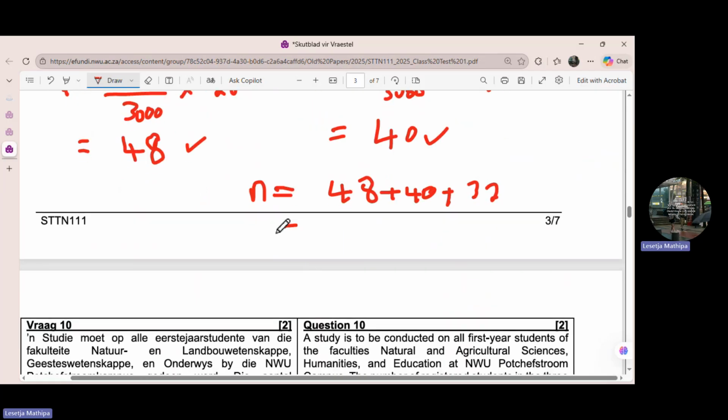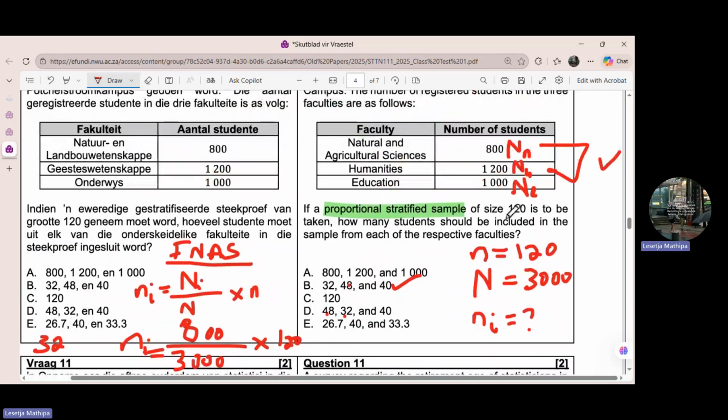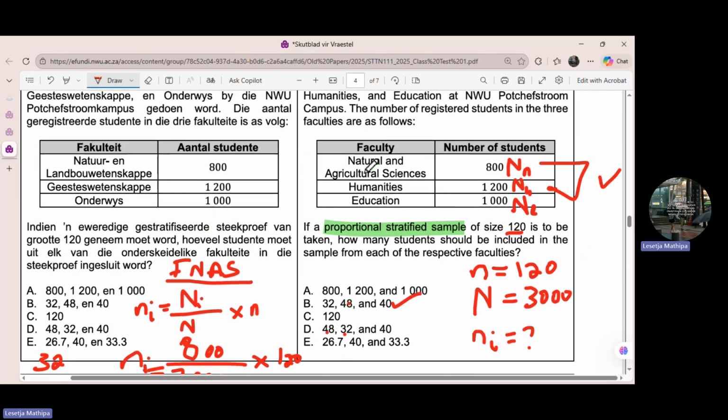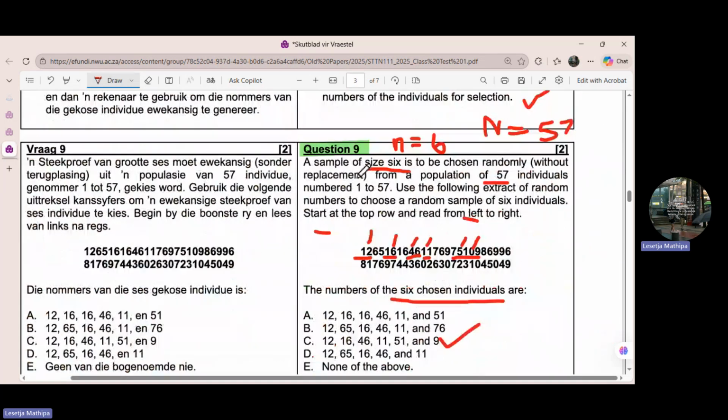Yeah, you'll see that you'll get 120 here. It is 120. So that's how you solve the questions that are based on simple random sampling and stratified random sampling.